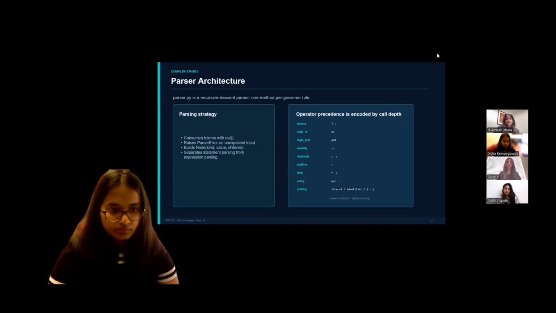The output of the parser is a tree made up of node objects. Each node has a type, an optional value, and a list of children. We also keep statement parsing and expression parsing separate to keep the logic organized.